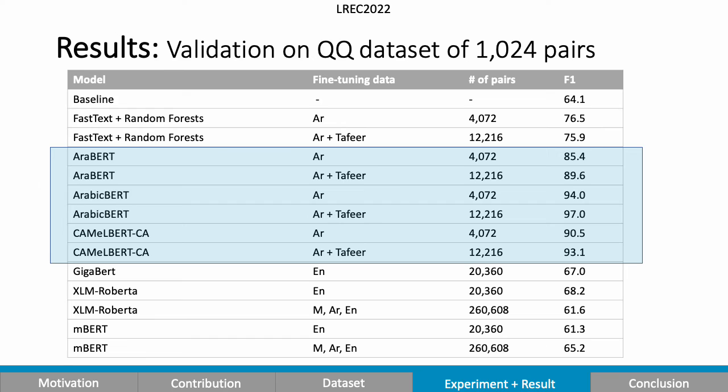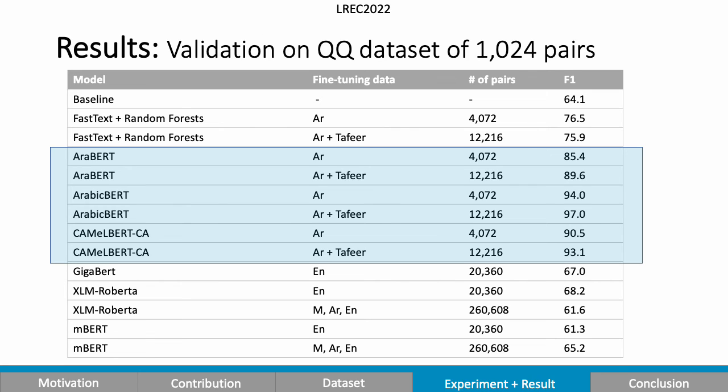So here we show the results on the validation Quran verse dataset of 1024 pairs. The best performing models are the monolingual transformer-based models that are pre-trained on Arabic corpora and then fine-tuned on our Arabic dataset.